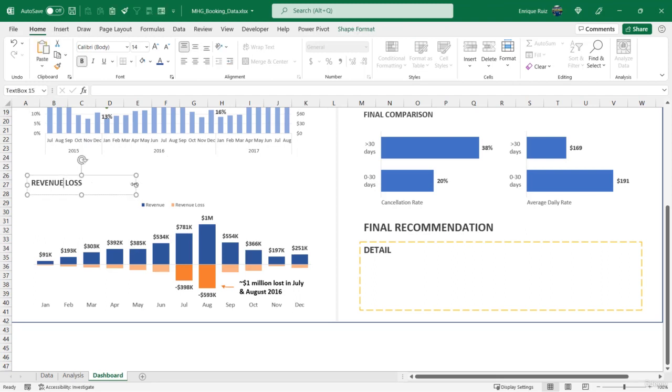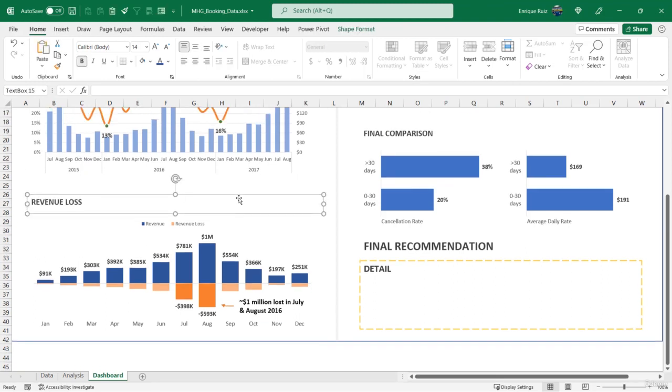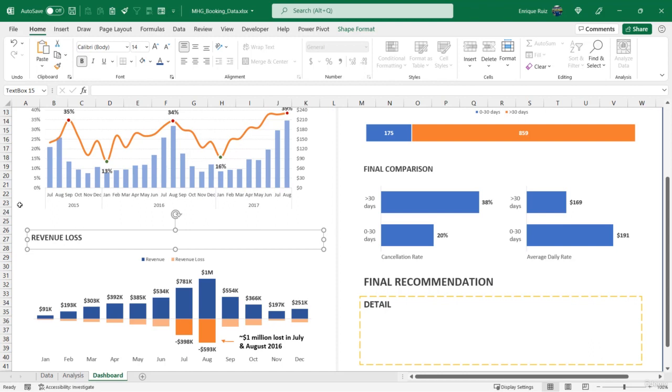So let's make some space for our title here, and we have this seasonality which increases revenue, as we can see here. So we have higher prices, so we're making more money, but also revenue loss by cancellations. And again, we really want to draw them to July and August, so let's just state that.